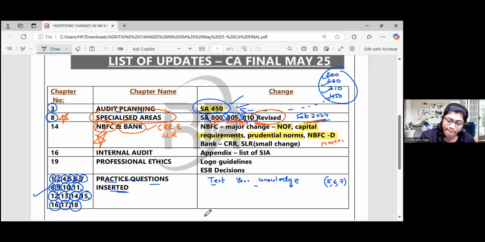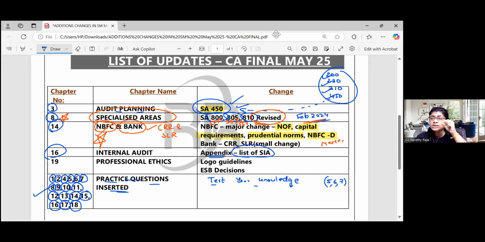Okay. Now, if this much is clear, can I continue? Okay. Now, chapter 16. Ma'am, what now in chapter 16? Oh, nothing. Internal audit is chapter 16. No change at all. Then why am I saying it here? After the chapter is over, they have just given an appendix list of SIA.